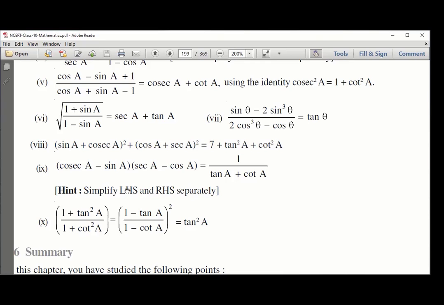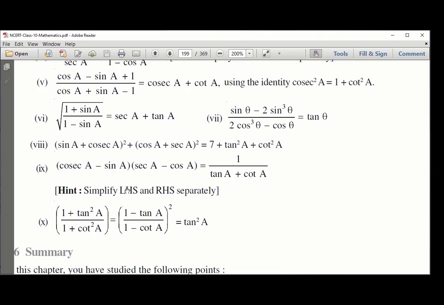Like 1 by tan A plus cot A. What thought comes? Tan is sine by cos, cot is cos by sine. Sine by cos plus cos by sine. You will obviously take LCM. Why? Because I know sine square A plus cos square A is 1, and that gives me so much. Right hand side is 1 by tan A plus cot A.